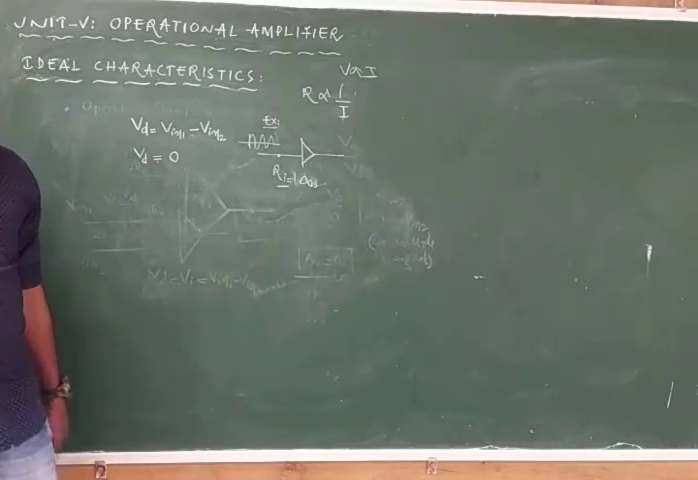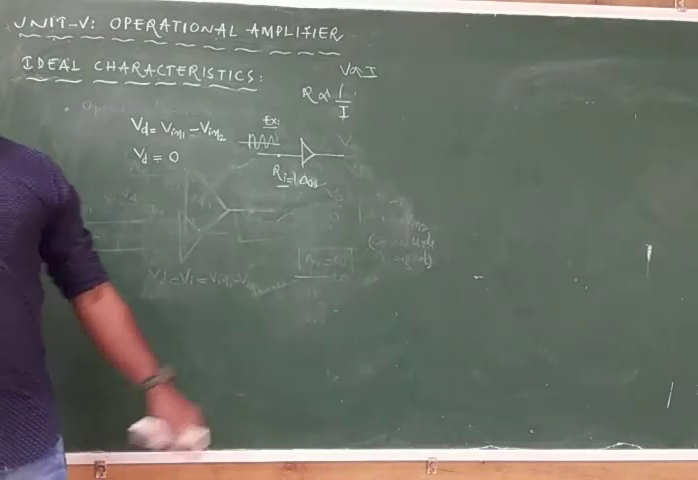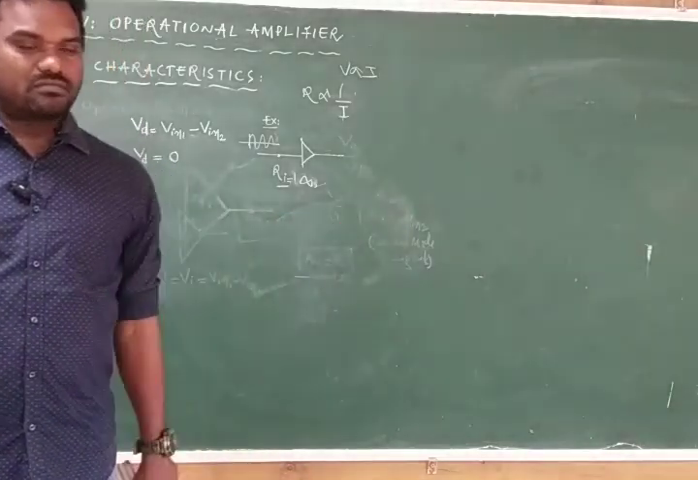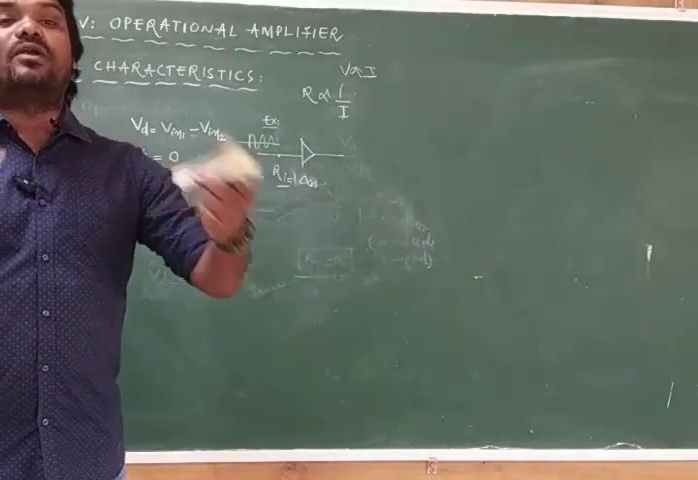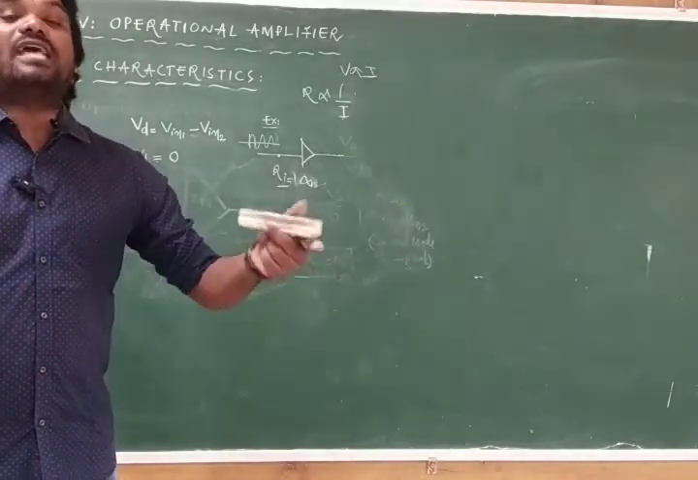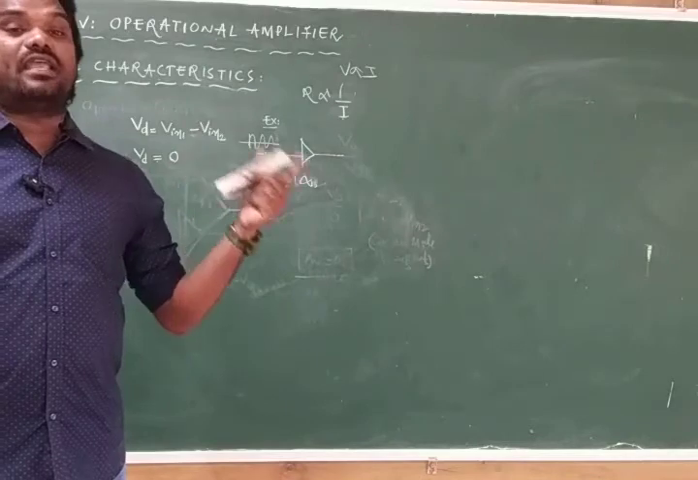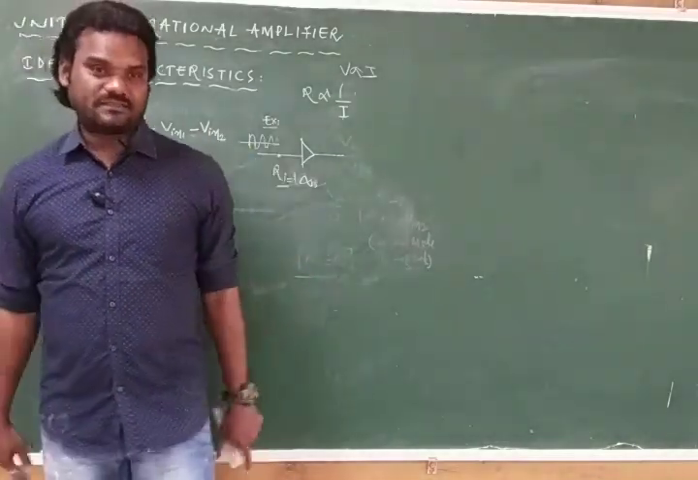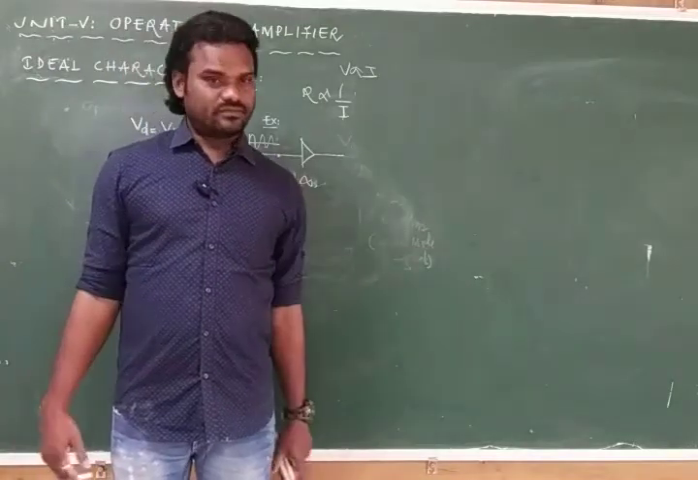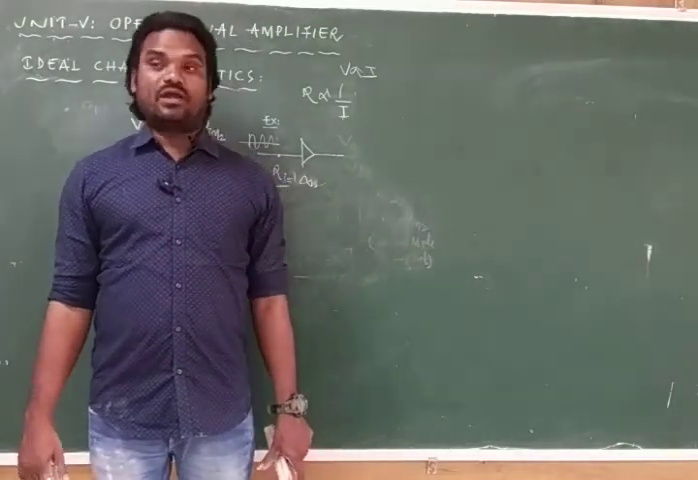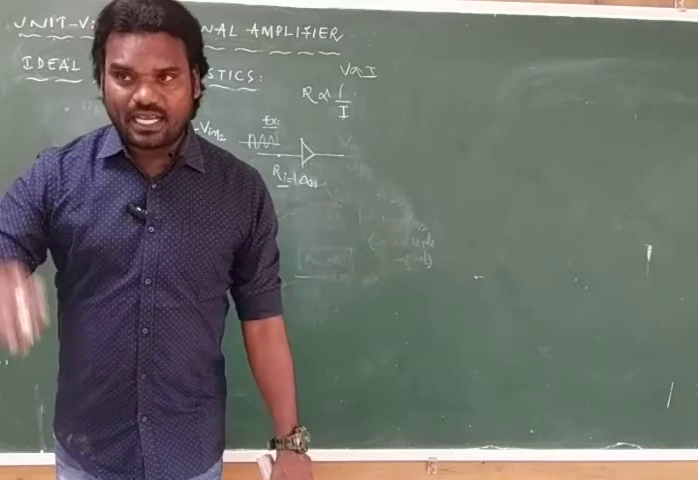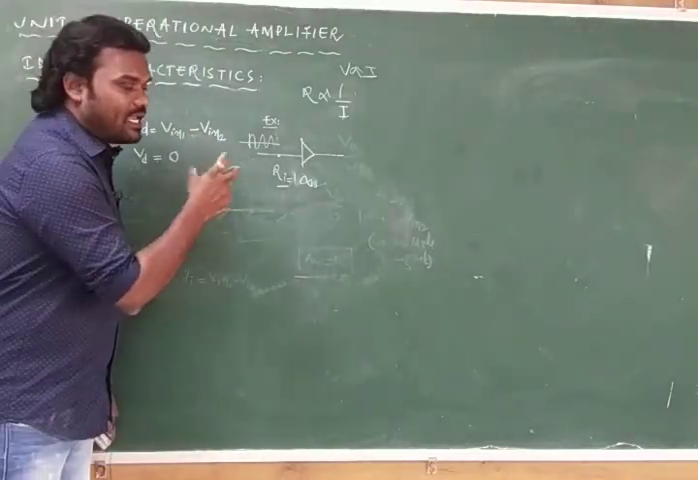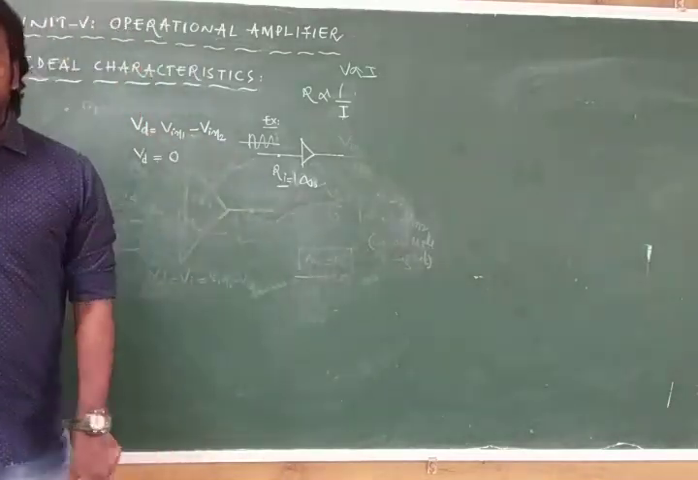So we can conclude that as Vd is 0, no signal will be coupled to the operational amplifier, as it has infinite input impedance or infinite input resistance. Current is also 0. But practically, this is the ideal characteristic of an operational amplifier.